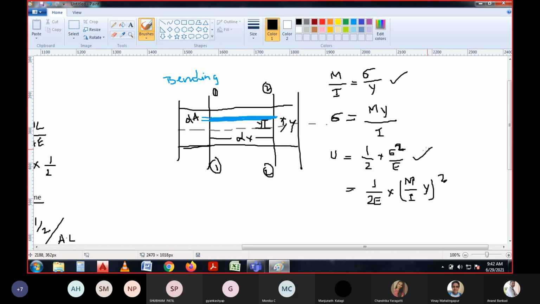We know that this particular equation is for the axial load of a body, but the type of stress sigma differs for bending. That is why we are substituting sigma equal to M y by I, to get the strain energy under bending.